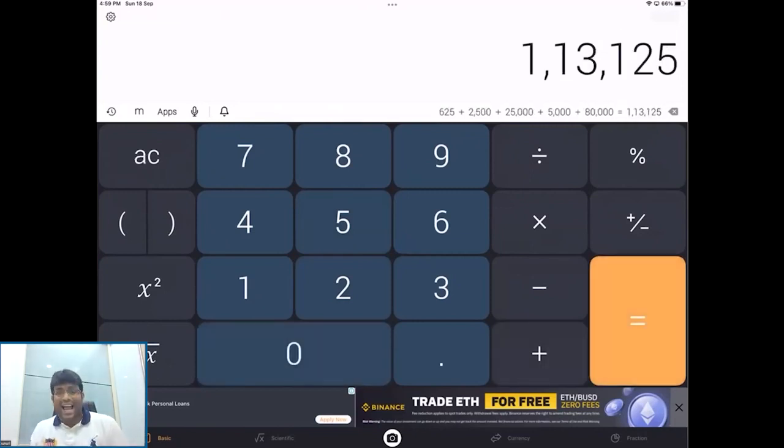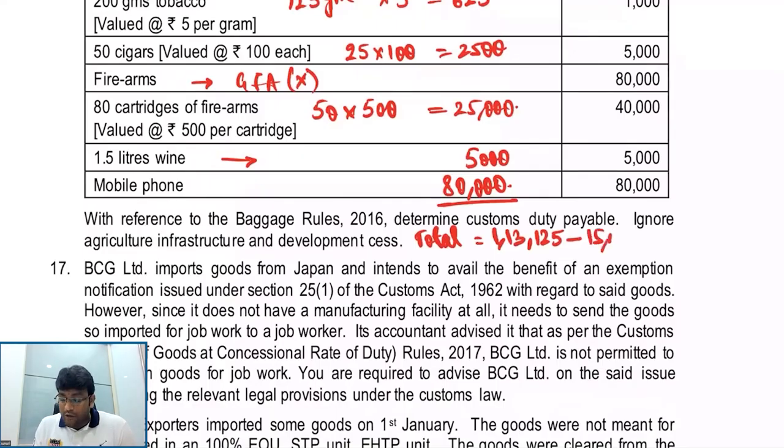Total is 1,13,125. From that, we'll reduce 15,000, which is a general free allowance. What allowance, my dear friends? 15,000 will be called as a general free allowance.